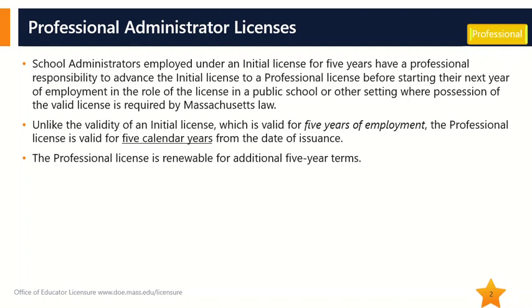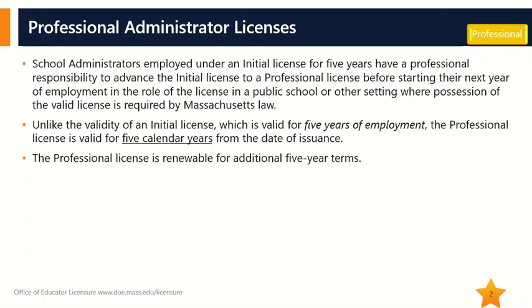Given the requirements to advance to a professional license, an initial extension is not available for administrator licenses. School administrators employed under an initial license for 5 years have a professional responsibility to advance the initial license to a professional license before starting their next year of employment in the role of the license in a public school or other setting where possession of the valid license is required by Massachusetts law.